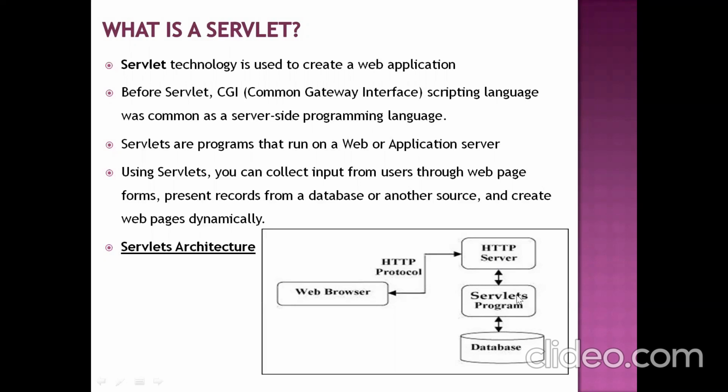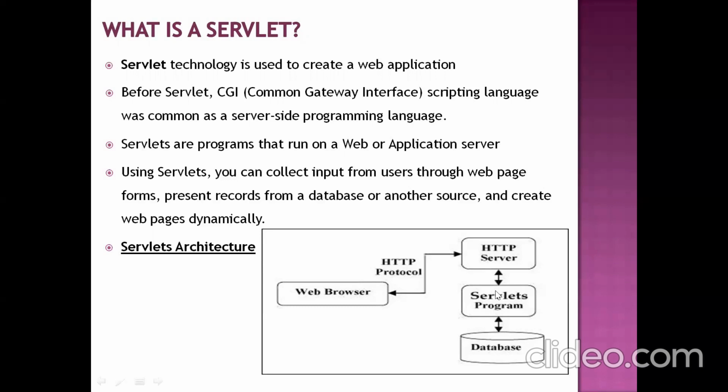If it is available, then that request will be handed over to the particular servlet program, that particular resource. Now your servlet's responsibility is to capture the information that is sent by the browser in the form of a web page. Then it has to process the request.